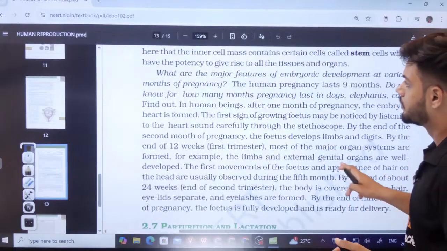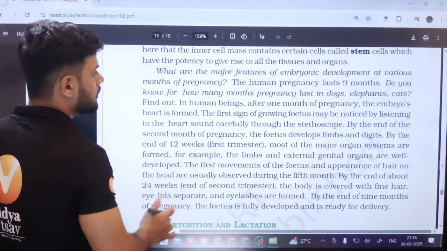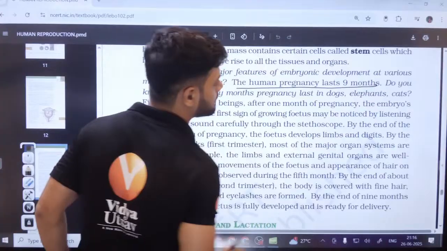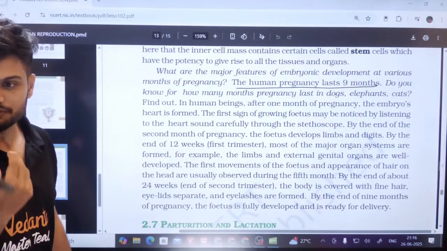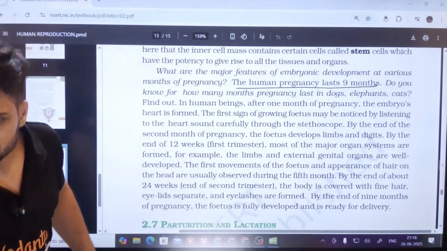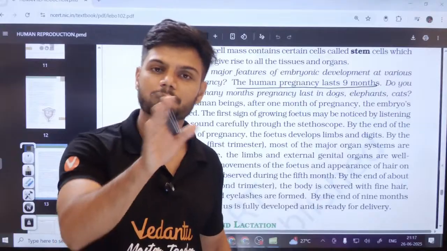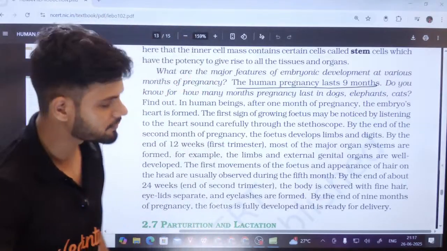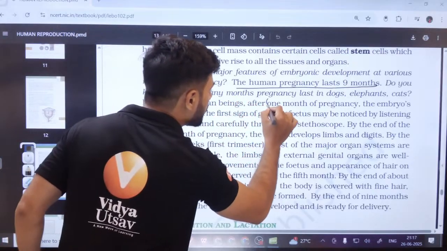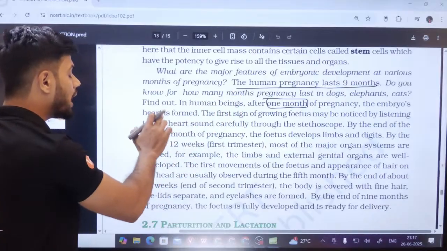What exactly happens during pregnancy? Listen to me, students. The human pregnancy lasts for 9 months. Gestation period, 9 months. In ectopic pregnancy, basically implantation happens in other parts apart from the uterus. Now, in human beings, after 1 month of pregnancy, the embryo heart is formed.